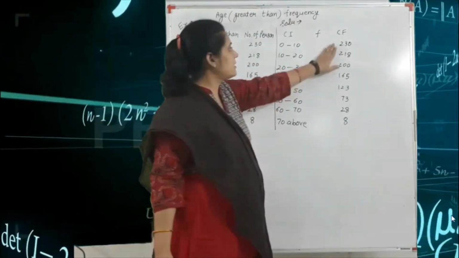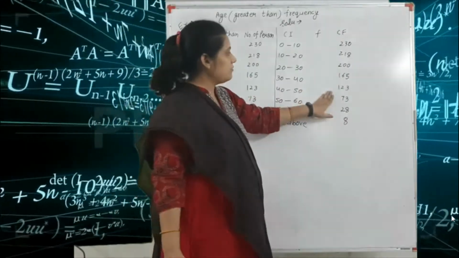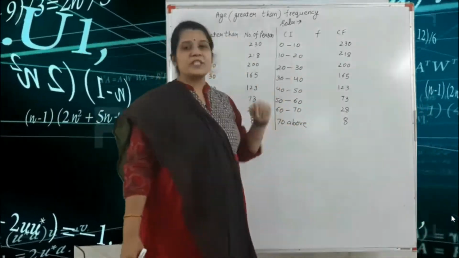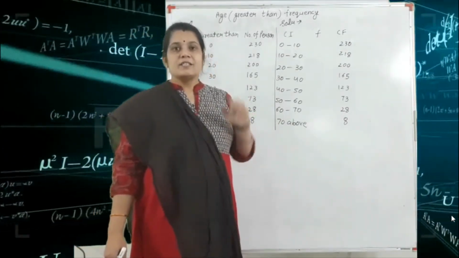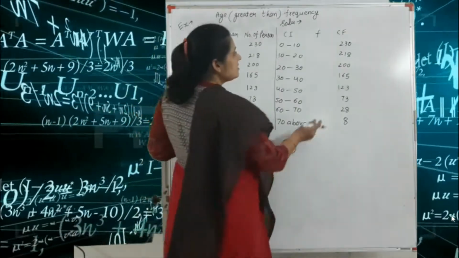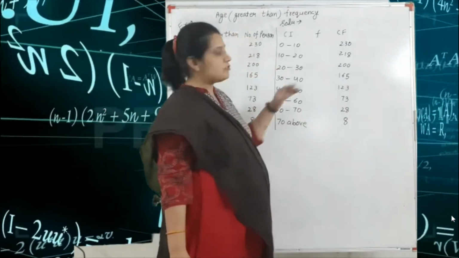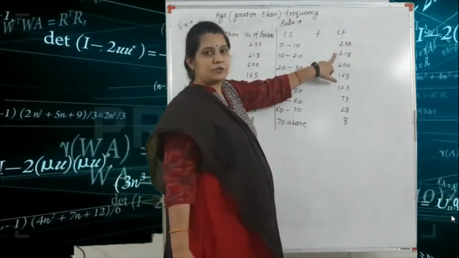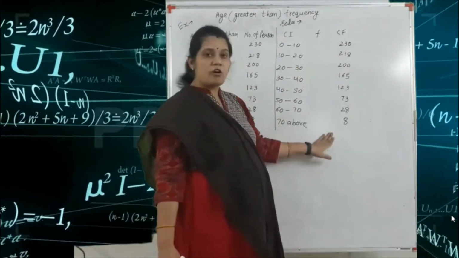So we write as it is 230, 218, 200, 165, 123, 73, 28 and 8. According to this CF, we find the frequency. What is the process? If your question is given in decreasing order, with the largest value 230, then the next lower value 218, then 200, this is the decreasing order form.